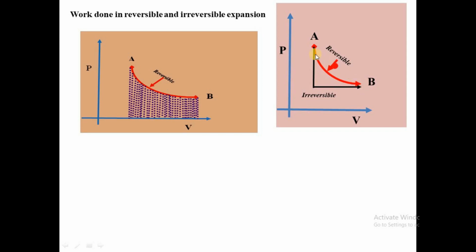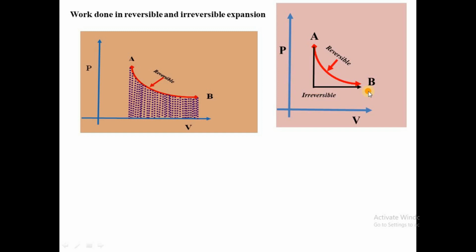This is reversible expansion because it is slow, and this is irreversible expansion, a sudden process, a fast process. Here we are looking for work done between reversible and irreversible expansion. All of them are expansion, but this one is slow expansion and this one is a very fast expansion.